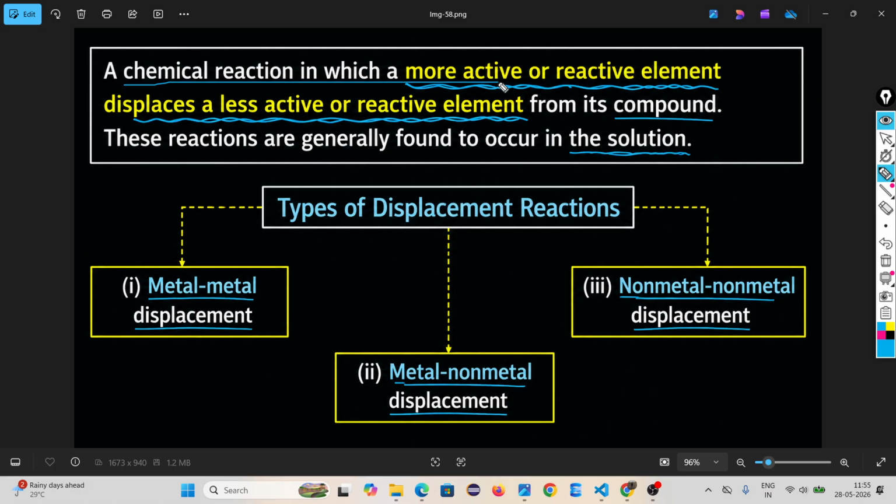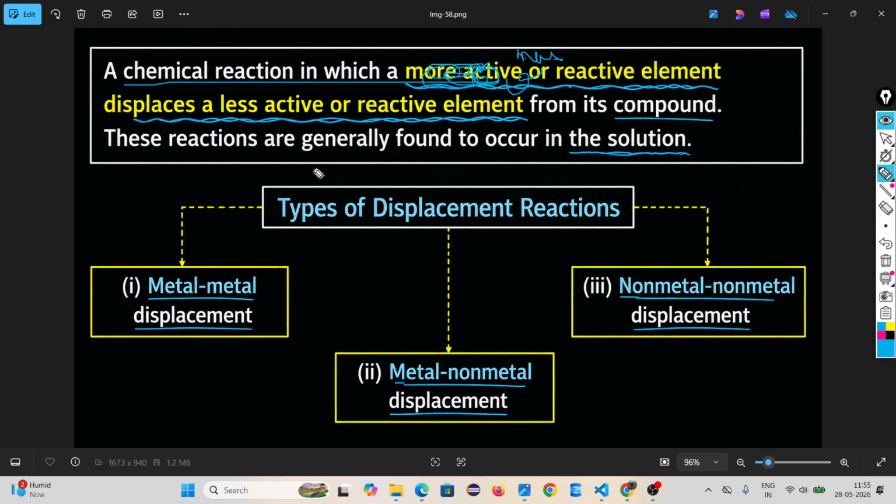Look at the definition. A chemical reaction in which a more reactive element displaces a less active or reactive element from its compound. These reactions are generally found to occur in solution. What do you mean by a displacement reaction? A reaction in which a more reactive element displaces a less reactive element from its compound.